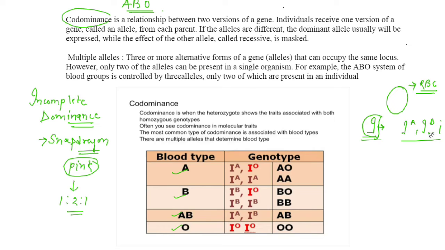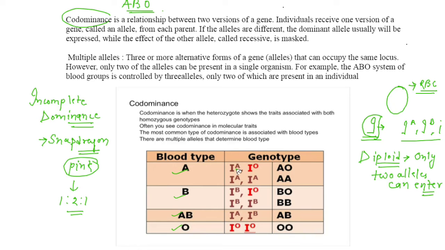This character is controlled through three alleles, but you know that in a diploid organism only two alleles can enter, and that is why the combinations are there.